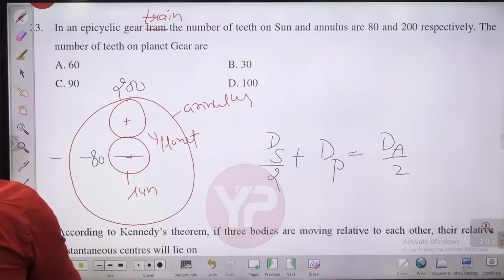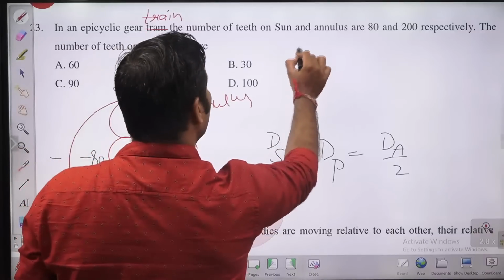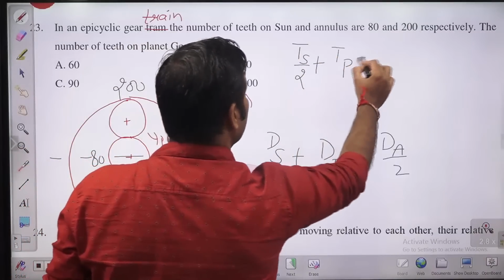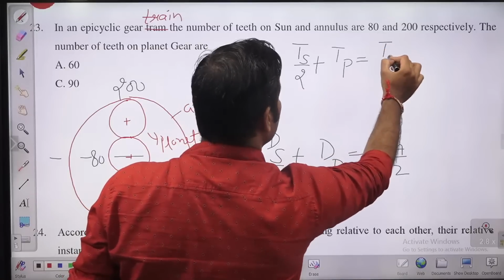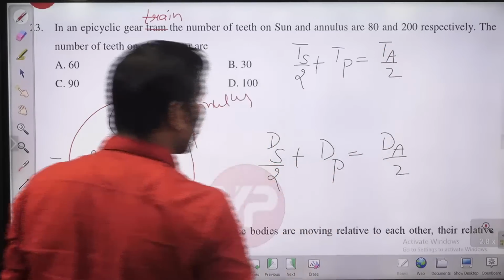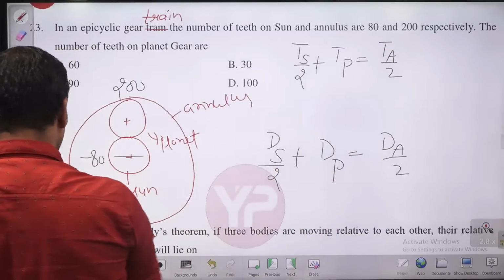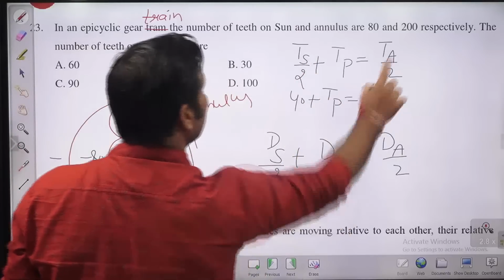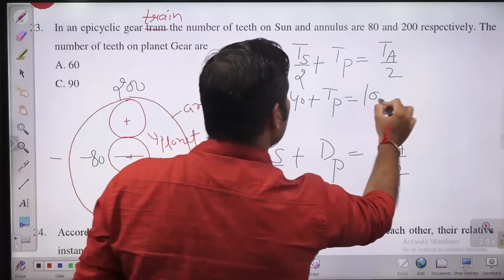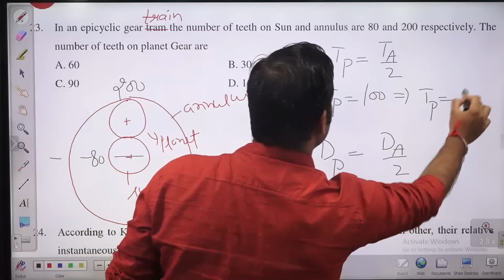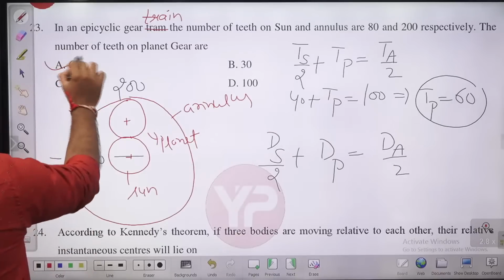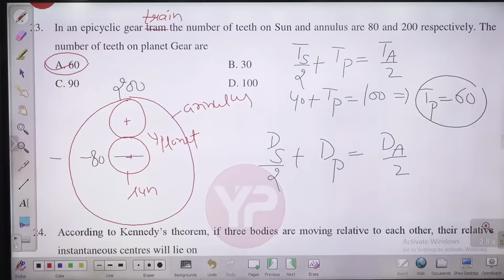Or what you can write here is, half the number of teeth on the sun gear plus the number of teeth on the planet is equal to the number of teeth on the annulus divided by 2. So how many on the sun? The sun has 80. Solving this you will get 40 plus the number of teeth on the planet gear equal to 200 by 2, it is 100. So the number of teeth on the planet gear will be 60. So the answer for this question will be option A. 60 is the number of teeth on the planet gear.